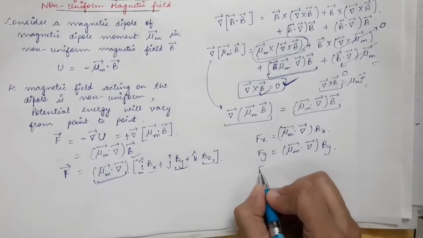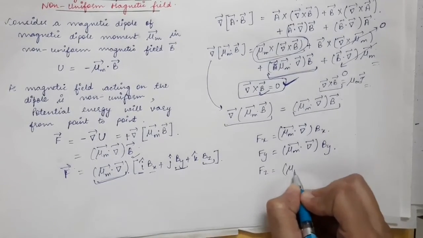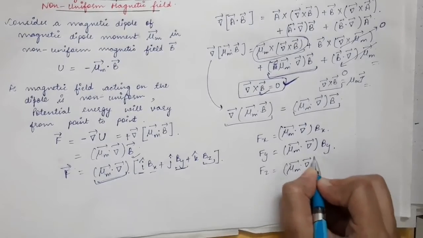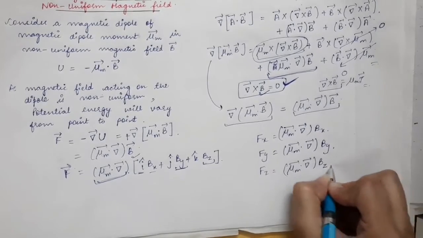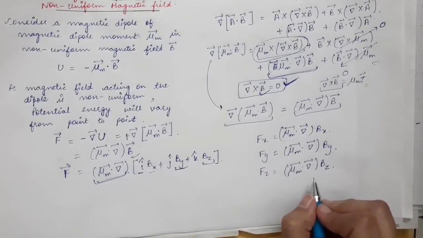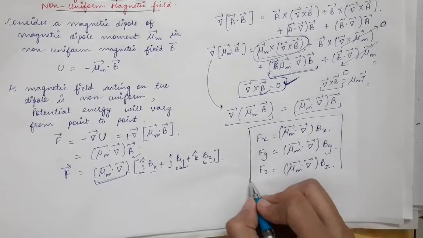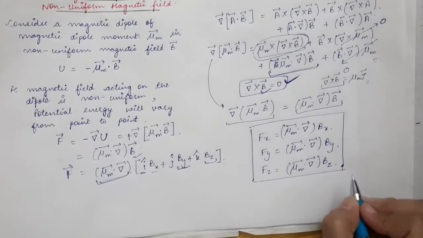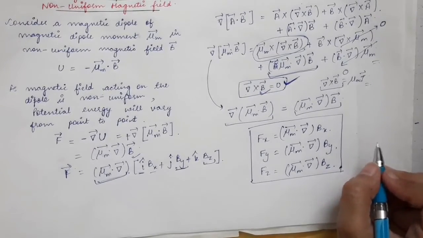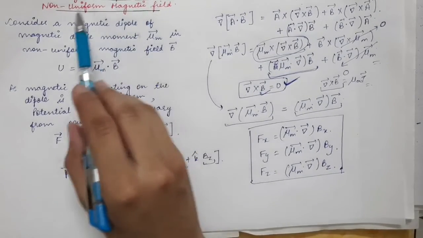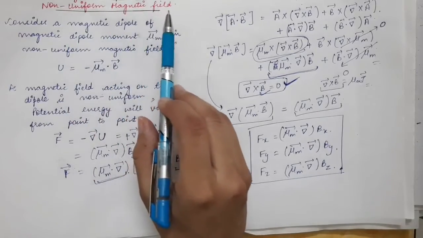Then the z component of the force will be mu m vector dot product with del vector times, operating on Bz. So these are the components of force which are acting on the magnetic dipole, which is kept in the non-uniform magnetic field.